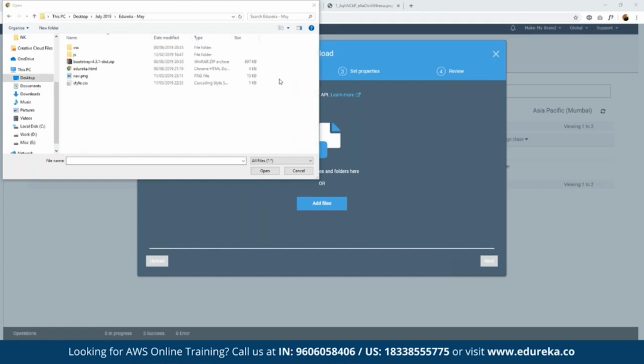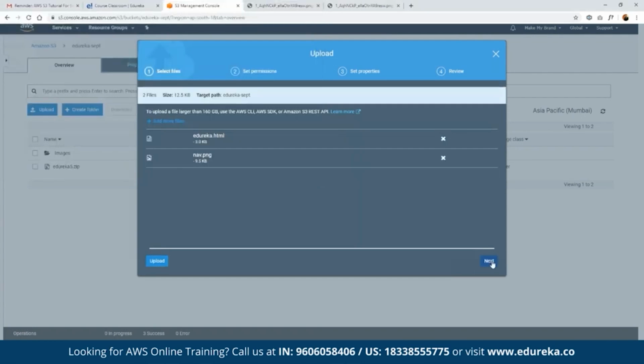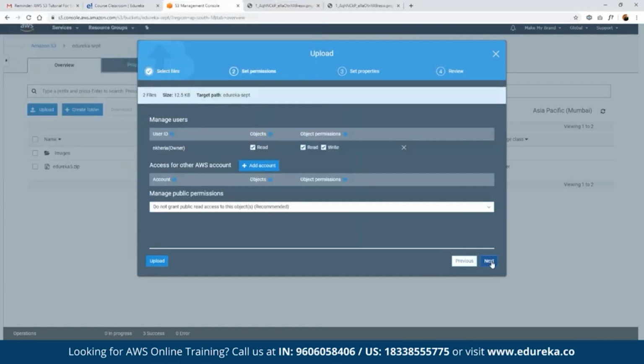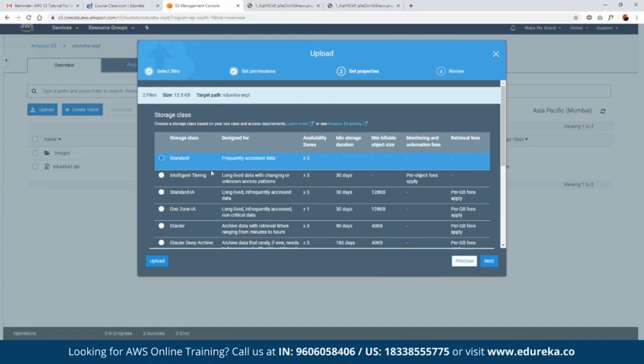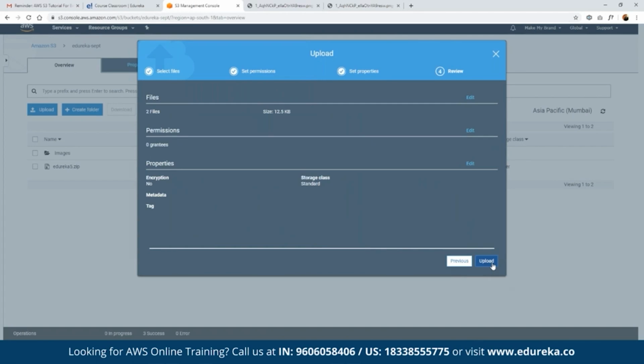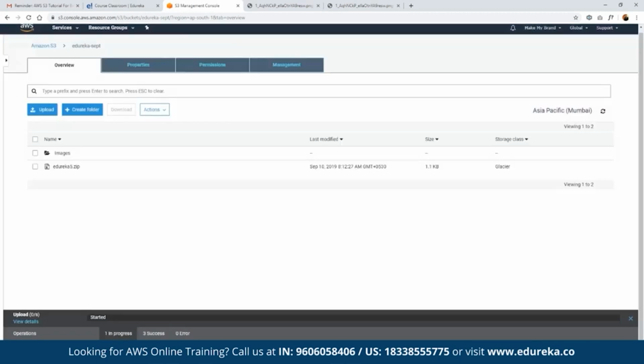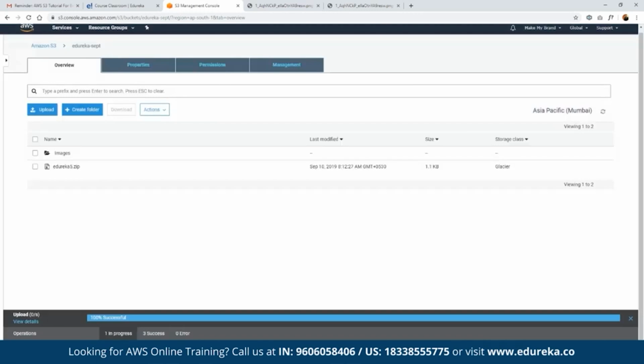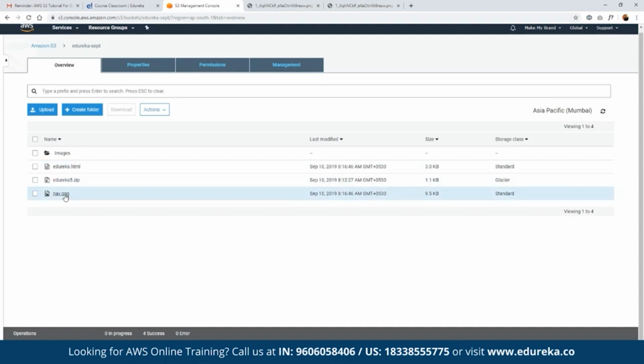Suppose we have a static website, a static page for edureka.html, and we have navigation.png as well, and multiple CSS folders. We click on open, click on next, add this in the same standard class as a part of the bucket, and click on upload. Now as you can see, we have the standard HTML file with navigation.png also available.